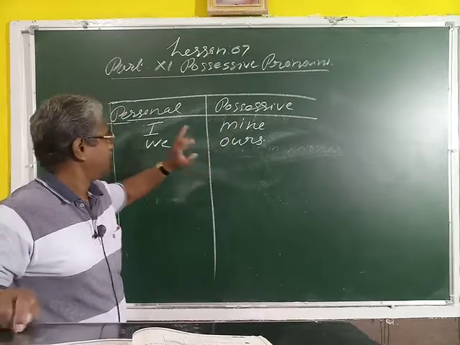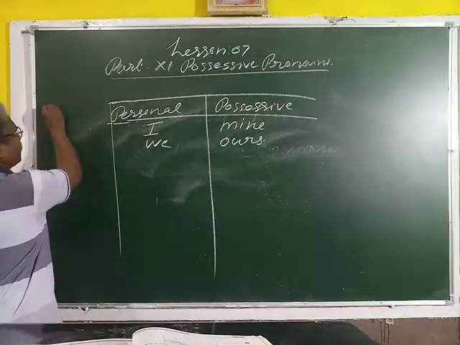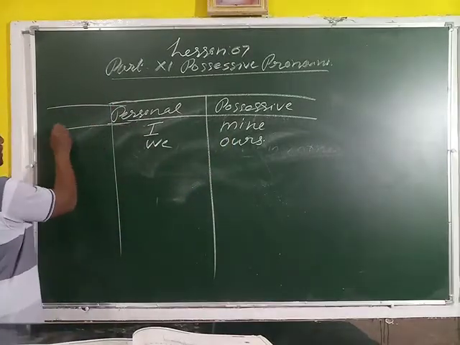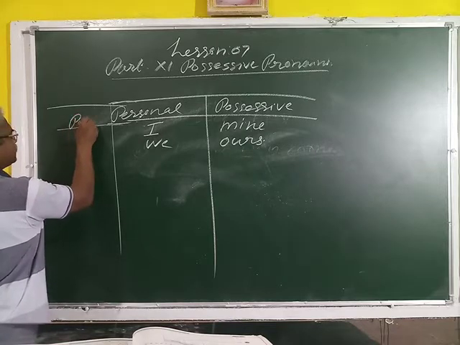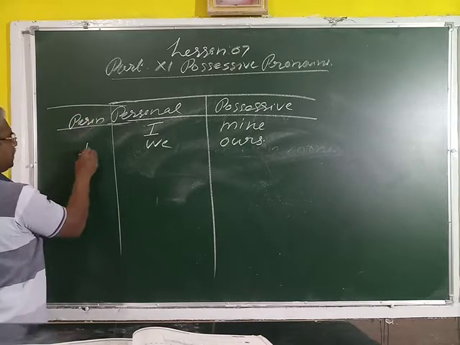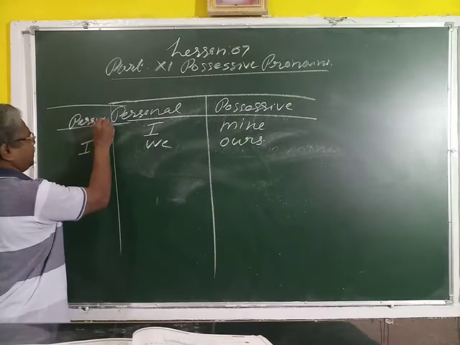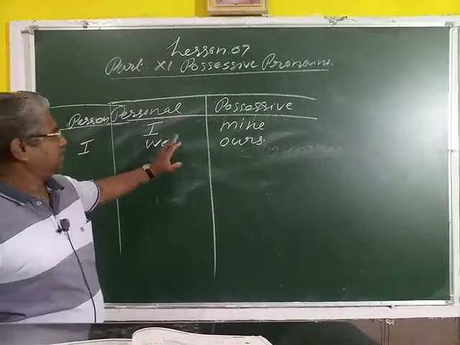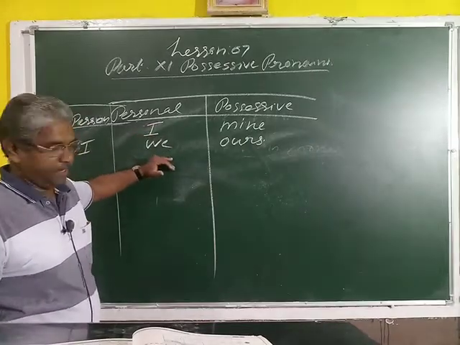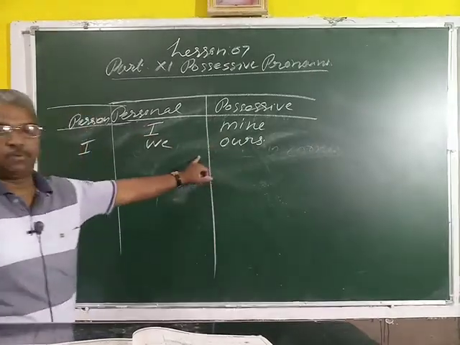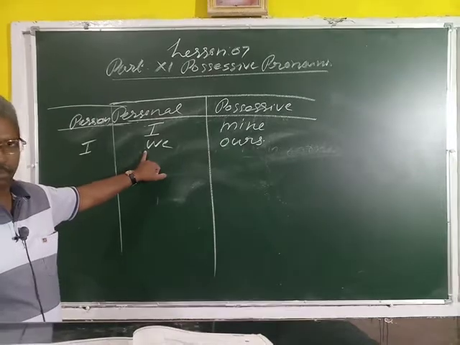Singular, plural. This is the first person. We, I, we. This is the possessive form of these personal pronouns.